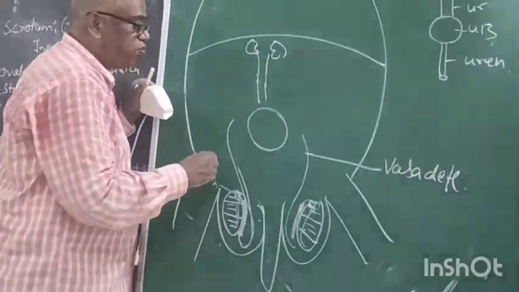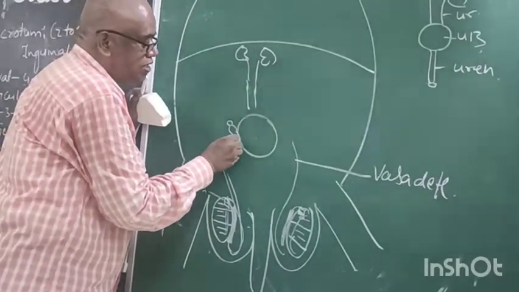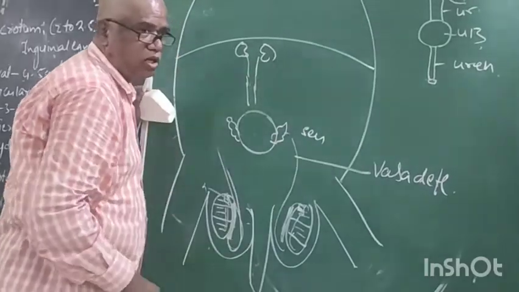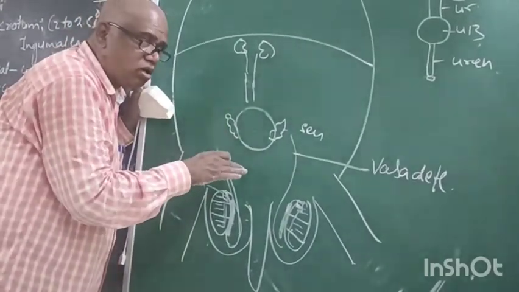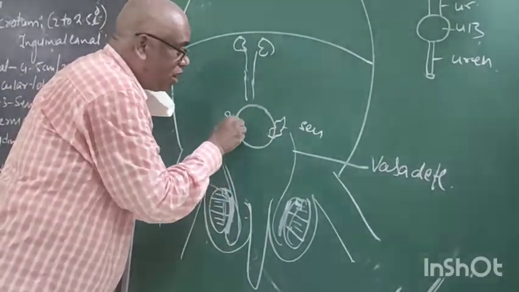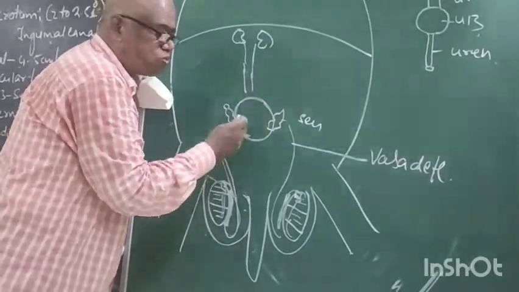Similarly, in the male reproductive system, it is a sac, the seminal vesicles. The seminal vesicle is present on the urinary bladder. It is not a branch of the urinary bladder. It is not arising from it. It is only located towards the posterior.